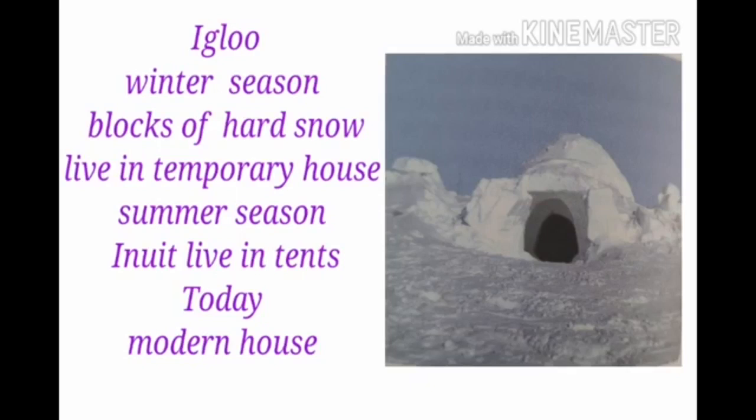The floor of the house is covered with animal skin. Children, during the summer seasons, the Inuit live in tents made from the skin of animals like seals or reindeer. These are called tupiks. Children, what are tupiks? Tupiks are tents made up of animal skin. The Eskimos live in tupiks during summer. Children, today most of the Inuit live in modern houses with better facilities.